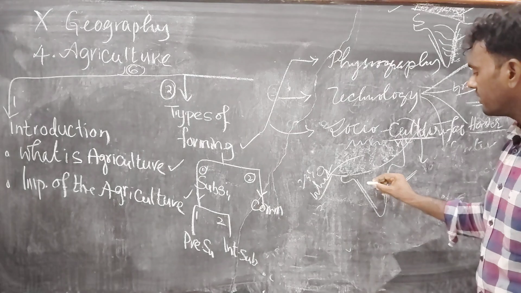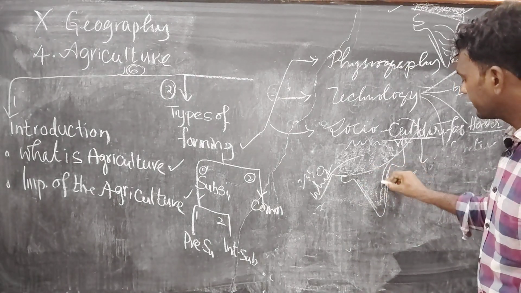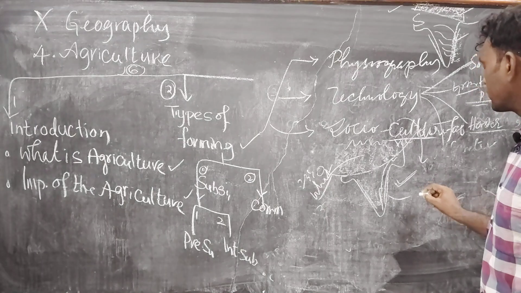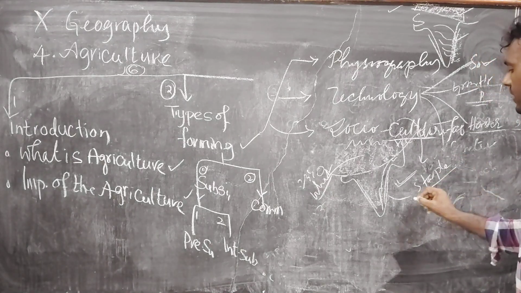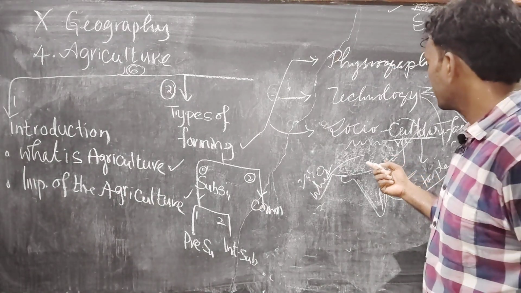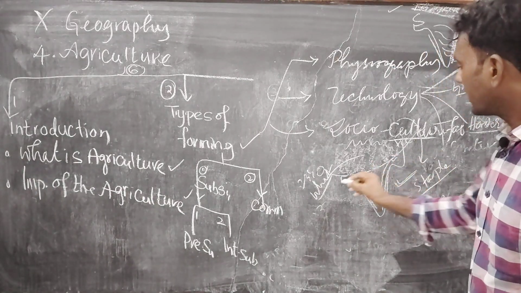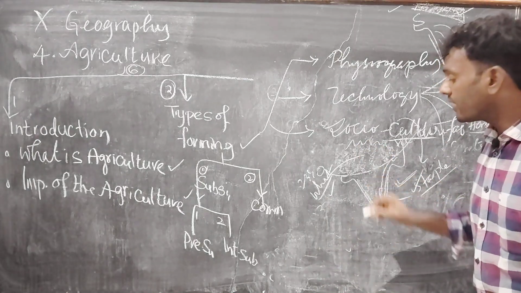But in southern India, eastern India and western India, people cultivate mainly rice. Why? Because it is the staple food for the people of this area. So based on socio-cultural factors, the cultivation of the crop changes, and the pattern also changes.